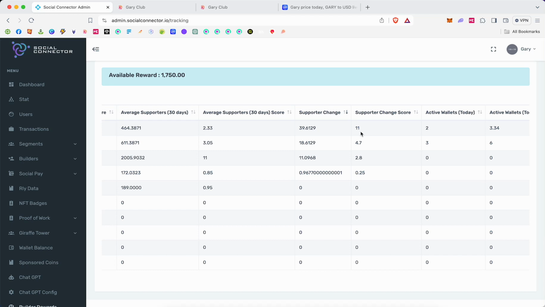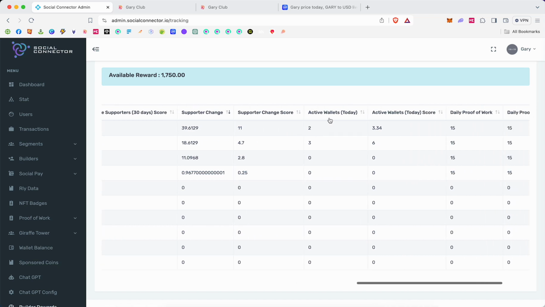A supporter for us is someone who has a social connector wallet and has at least one token in that wallet. Right? They have one token in that wallet, and they have a social connector account. That counts them as a supporter. In our opinion, you should be growing every month. So here's some supporter change numbers. The biggest was only 39. So that's about one supporter a day. I think that's doable for anyone.